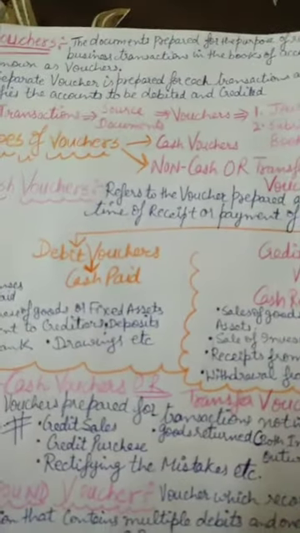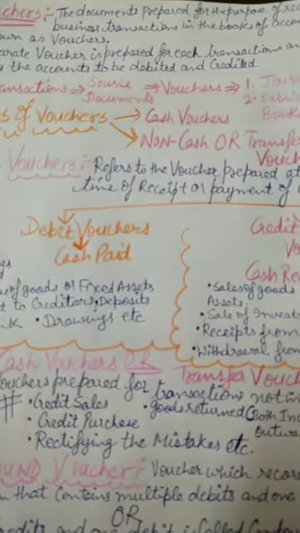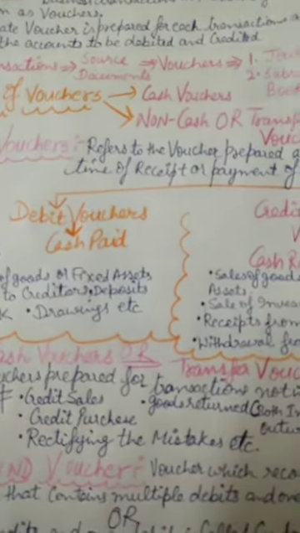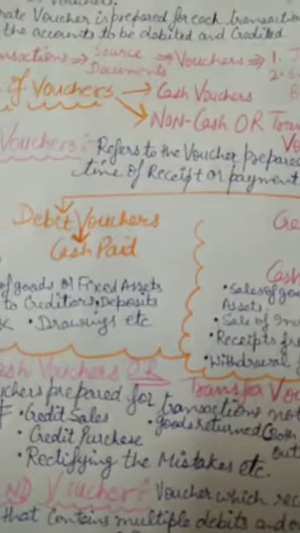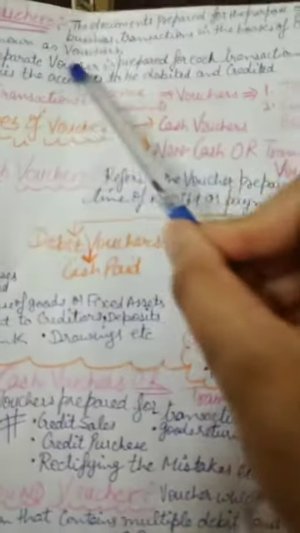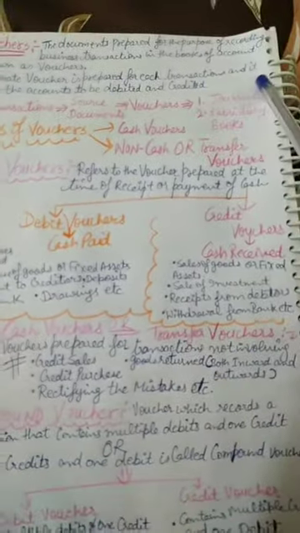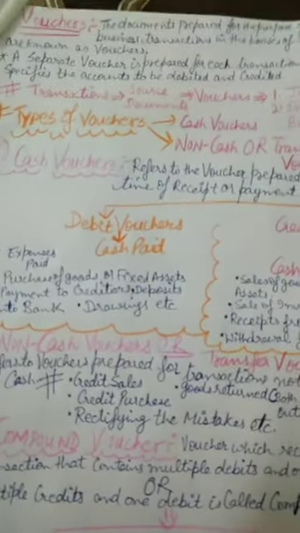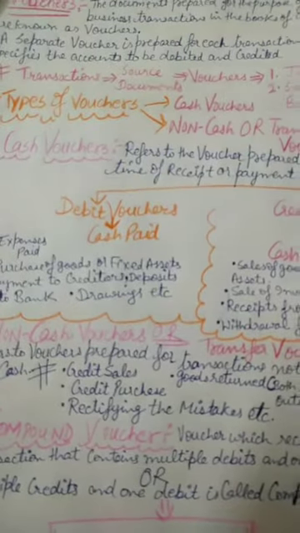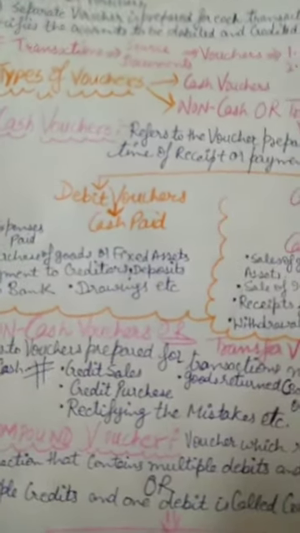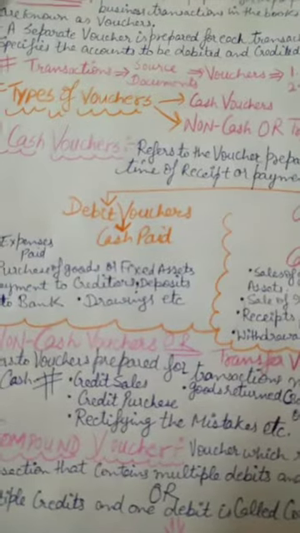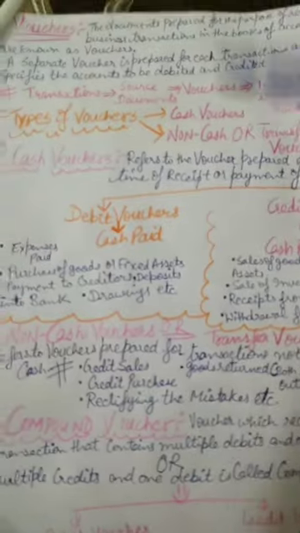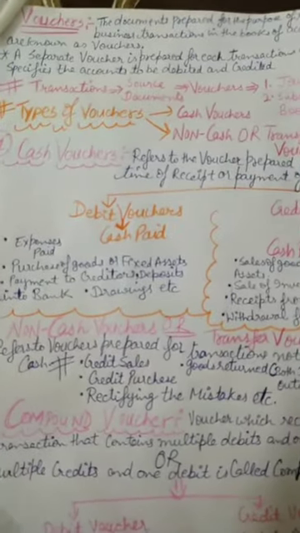First we prepare a source document, meaning bills, cash memo, receipt, cheque, pay-in slip, whatever. But after that we prepare a voucher. A separate voucher is prepared for each transaction, whether sale or purchase, and it specifies the account to be debited and credited. Who defines this?